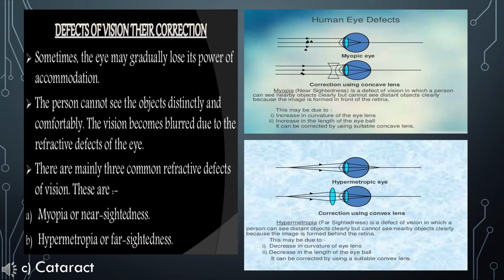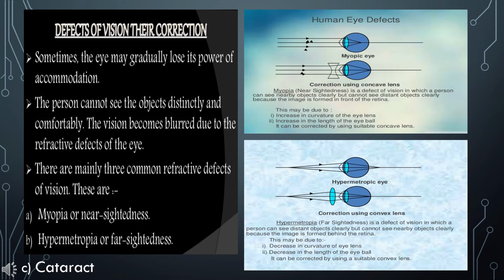If an eye can see nearer objects clearly but cannot see the far off objects clearly, then the defect in the eye is called short-sightedness or myopia. This defect can be overcome by using a concave lens of appropriate focal length when the image is clearly formed on the retina.